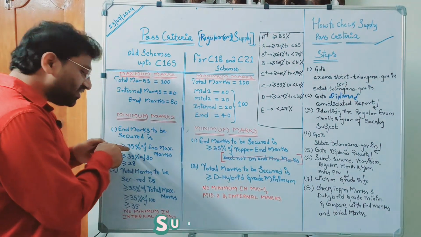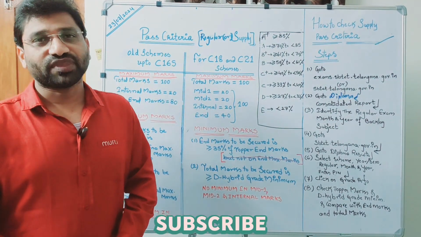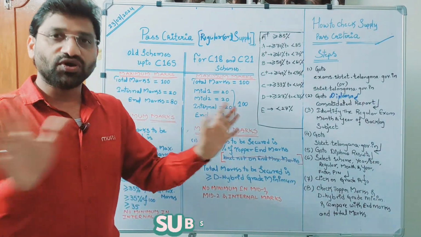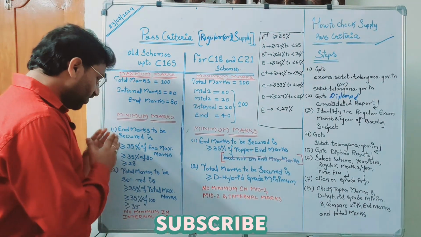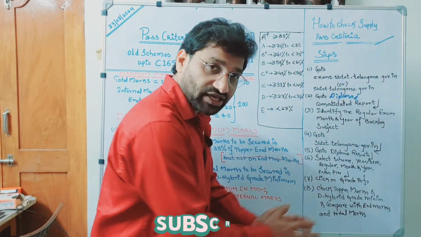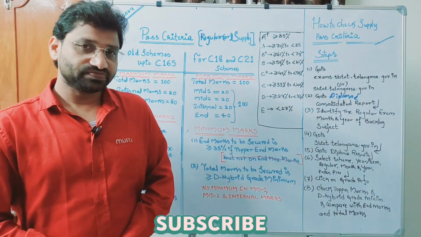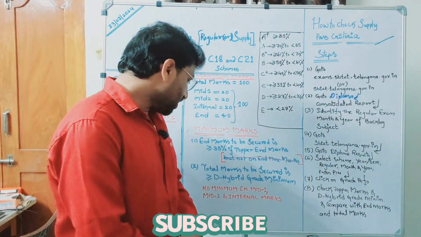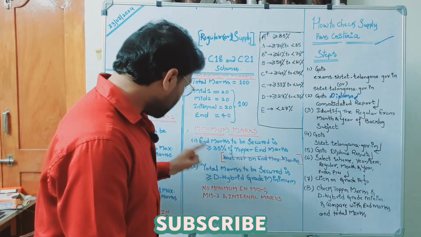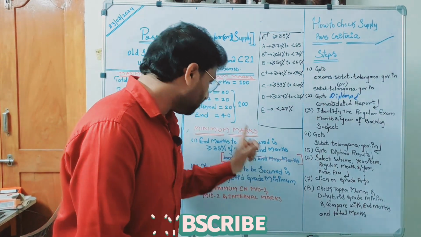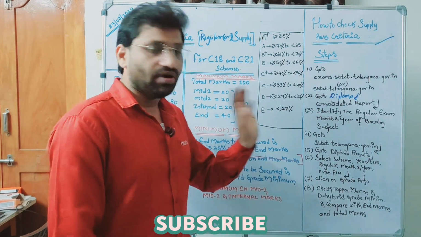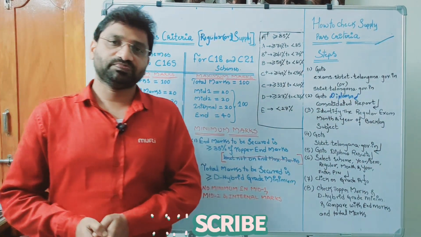Of course, we are not leaving this percentage. Here also 35%. But what is going to be different? In the old system it was 35% on maximum marks, but here it is 35% on topper marks. Let me explain clearly. First condition is end marks. For how much? 40. End marks to be secured is greater than or equal to 35% of topper end marks. What is topper end marks?